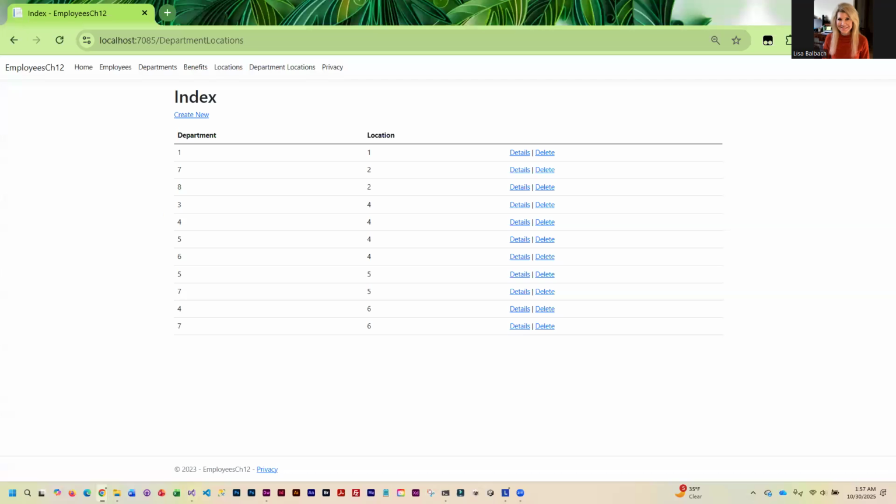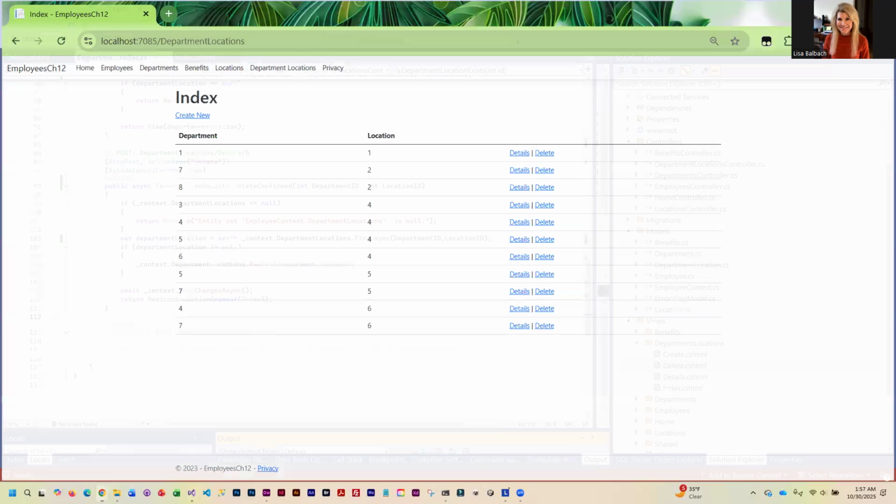The only issue that we still have is it's not particularly user-friendly. Like, I don't know what department 1 is. I don't know what location 1 is. Nobody should have to memorize that stuff. So we can actually make this a whole lot better and more user-friendly. So let's close out of here.